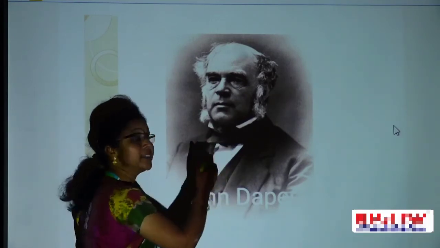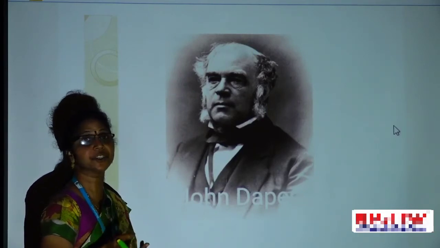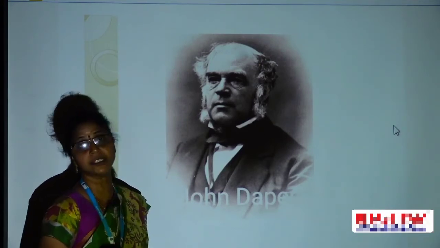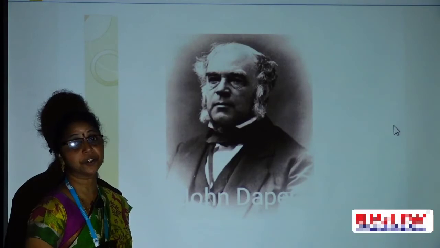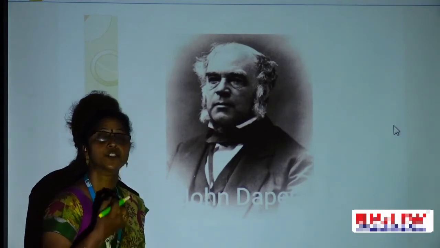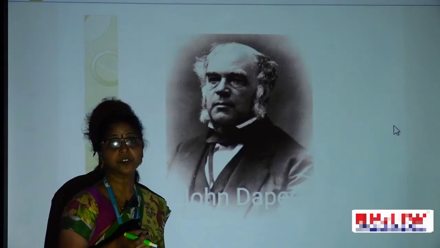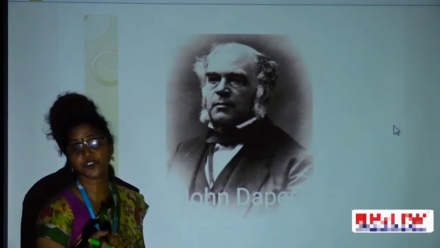In the mid 19th century, he wrote a textbook of human physiology. What he explained in the textbook about respiration is that living organisms take some matter or substances.